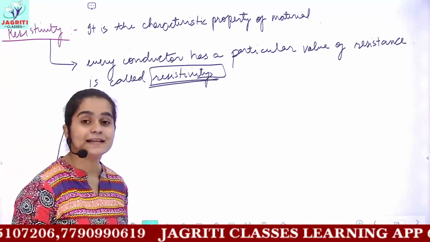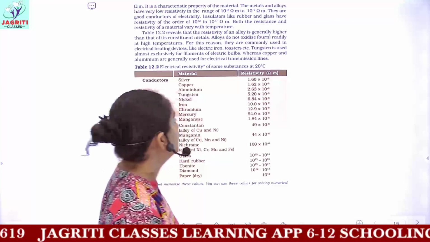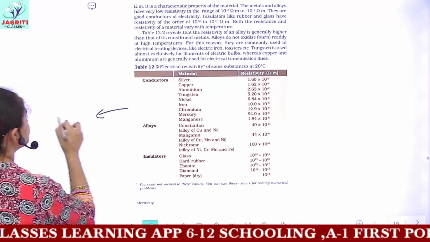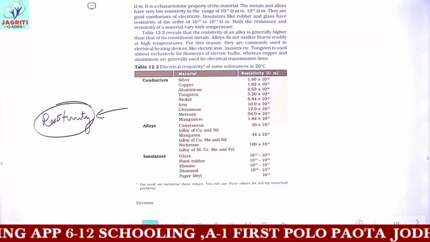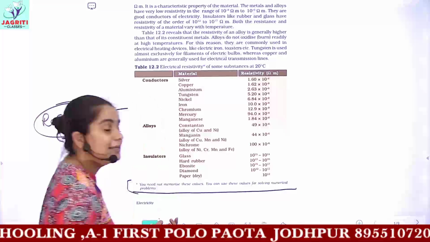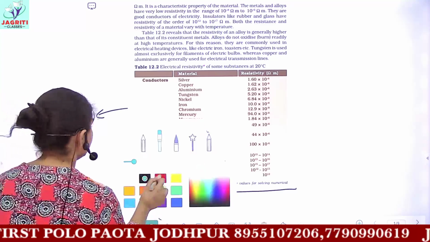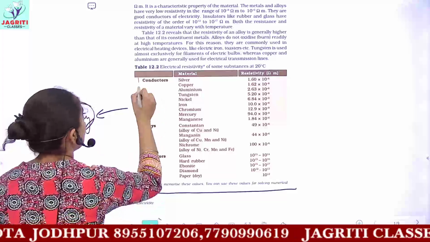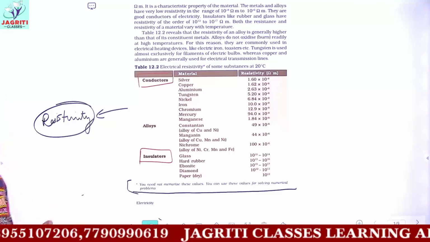Then you can also see there is a table given in your books which shows you the resistivity of different conductors. So these tables represent the resistivity of different materials. You do not have to memorize this table, it is already given, see this point. These are only for solving numericals. So what are the conclusions which we can draw from the table itself? You can see that the conductors have the lowest amount of resistivity and the insulators have a higher amount of resistivity.